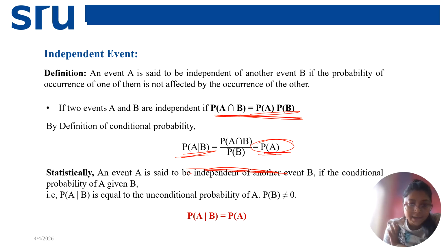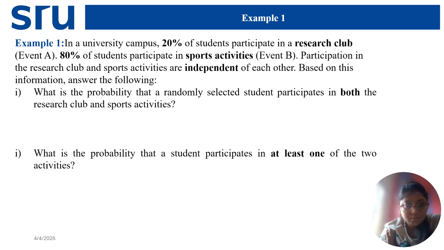And statistically, an event A is said to be independent of another event B if the conditional probability of A given B is equal to the individual probability of A. Let's say individual probability of A. So now we know the formula for conditional probability and the formula for independent events. So let's solve these problems.